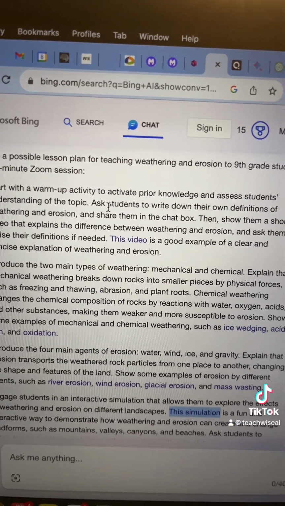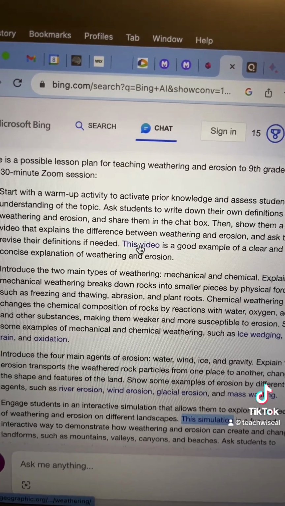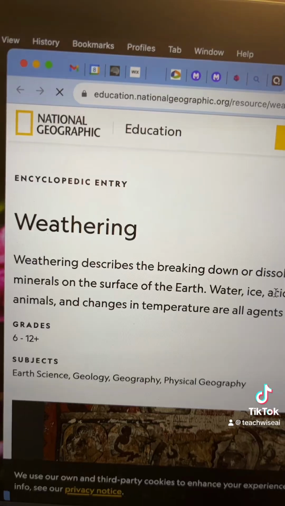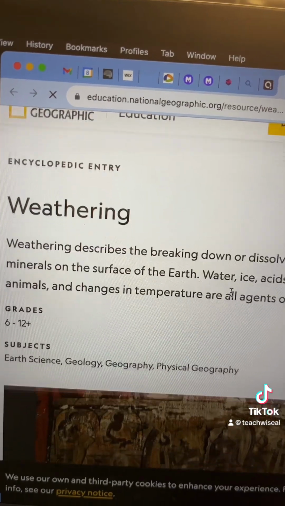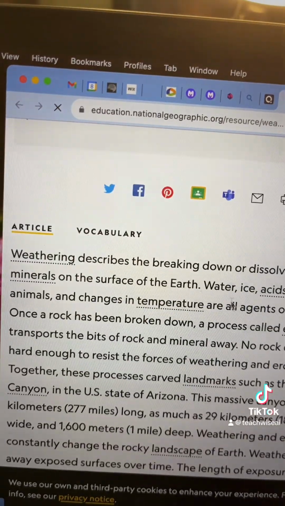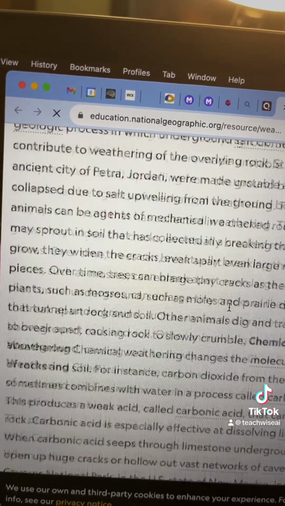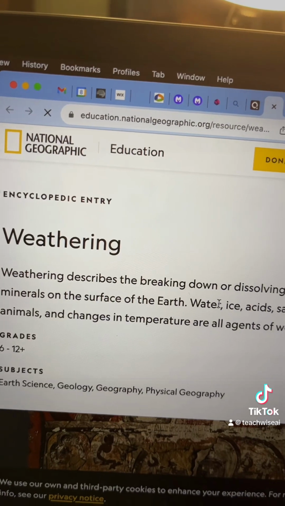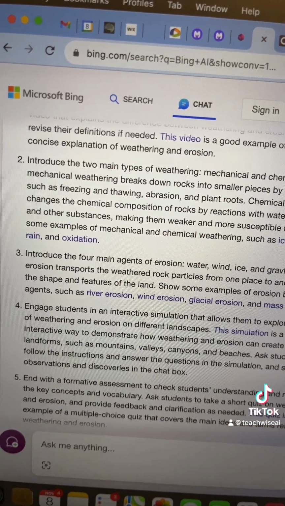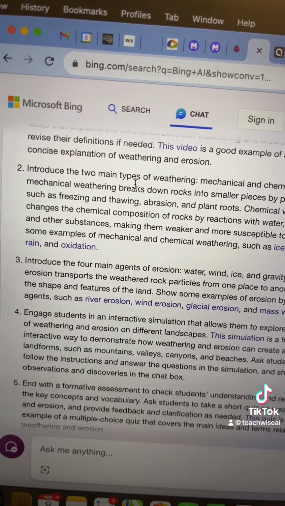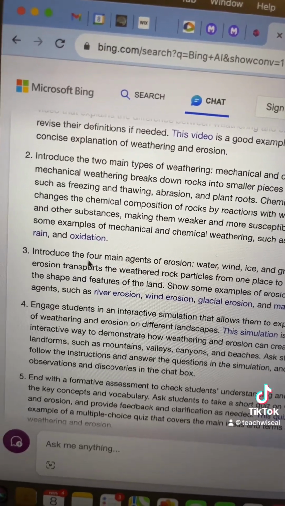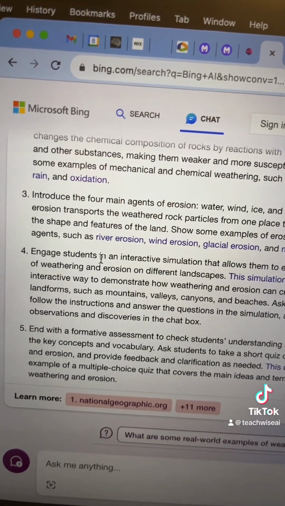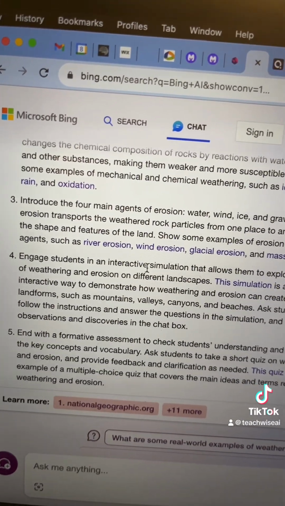A warm-up activity. I like to show video, so let's see what this video would be about erosion and weathering. Well, marking off for this. This is not a video, but it is a really great piece about weathering. It's just not what I was looking for. Okay, next part, it says introduce the 2 main types of weathering and then also introduce the 4 main agents of erosion. And then the next part talks about engaging students in an interactive simulation.